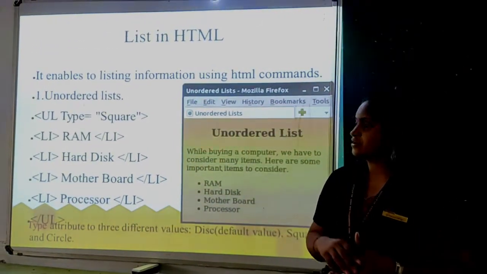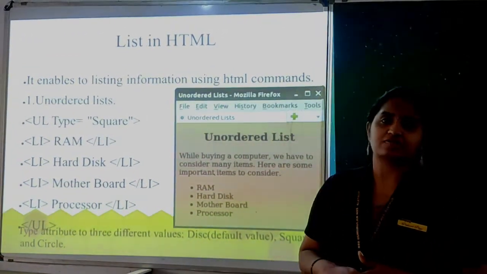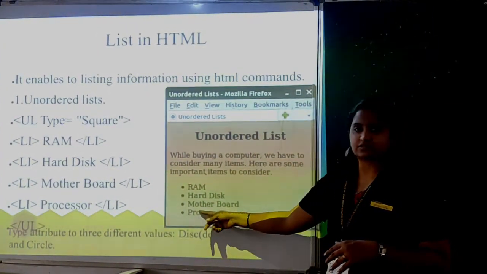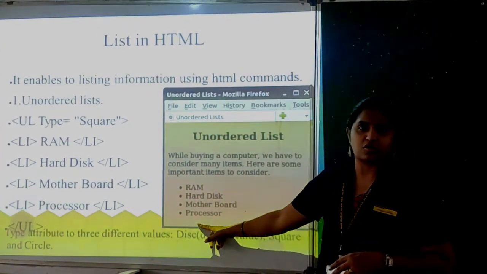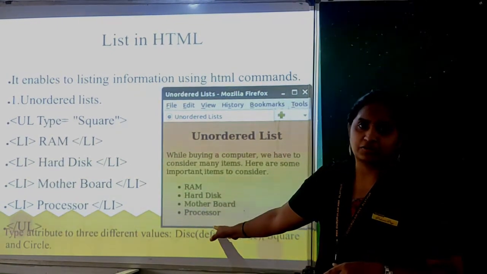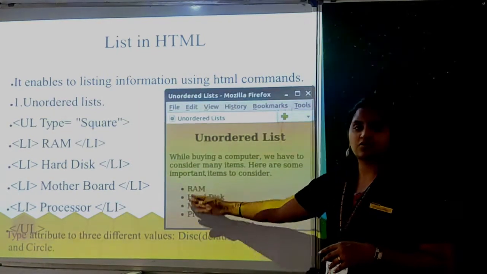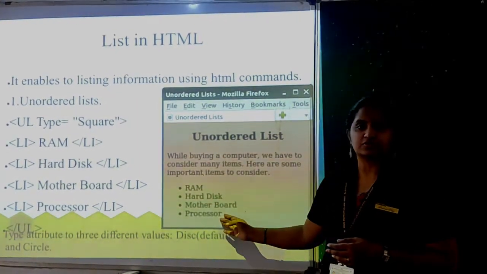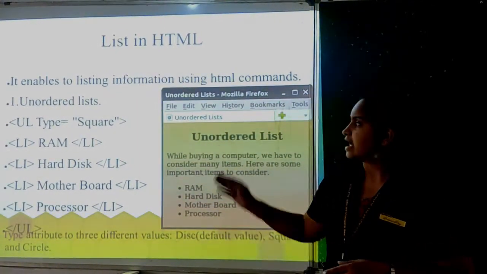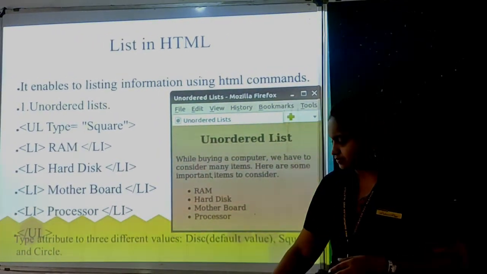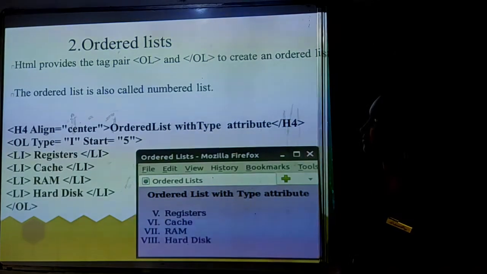So the main attribute is type. In that you can give the value as square, circle, like that. In this image you can see the circle, that is the bullet, the normal value. Here are the list items, and you can include many of these items. If you want to include more, you can use more list items. And it is also a container tag. Clear? And the next one is the ordered list.